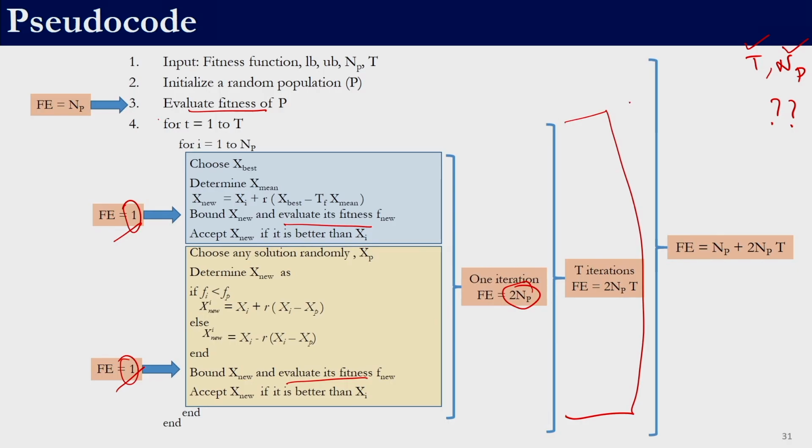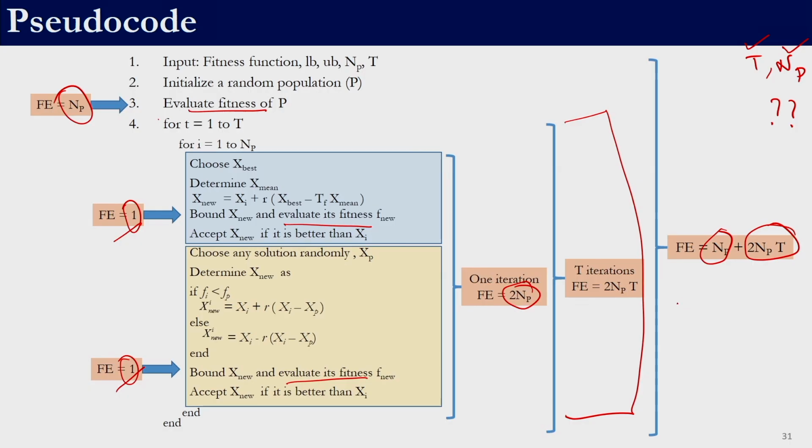So, within the iteration we have 2 NPT functional evaluations, and I had also spent NP functional evaluations over here. So, the total number of functional evaluations is this 2 NPT which is consumed during the iteration and this NP which I spent for the initial functional evaluation. So, this is the total number of functional evaluations.